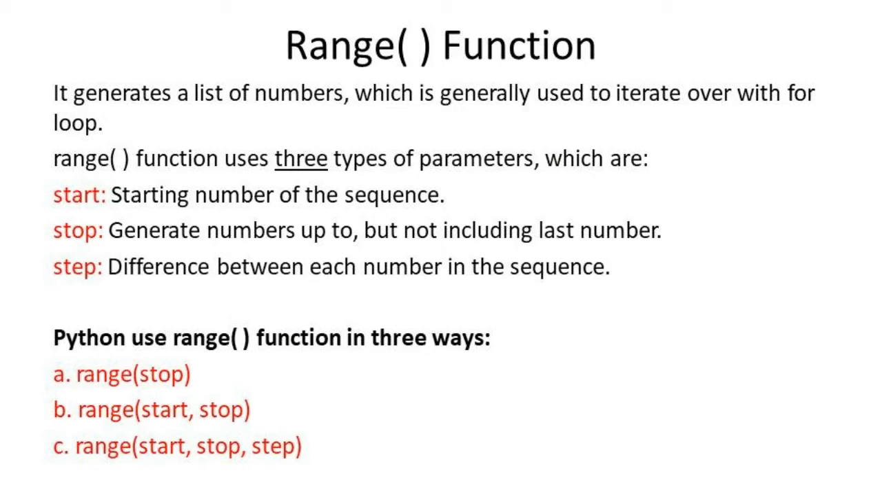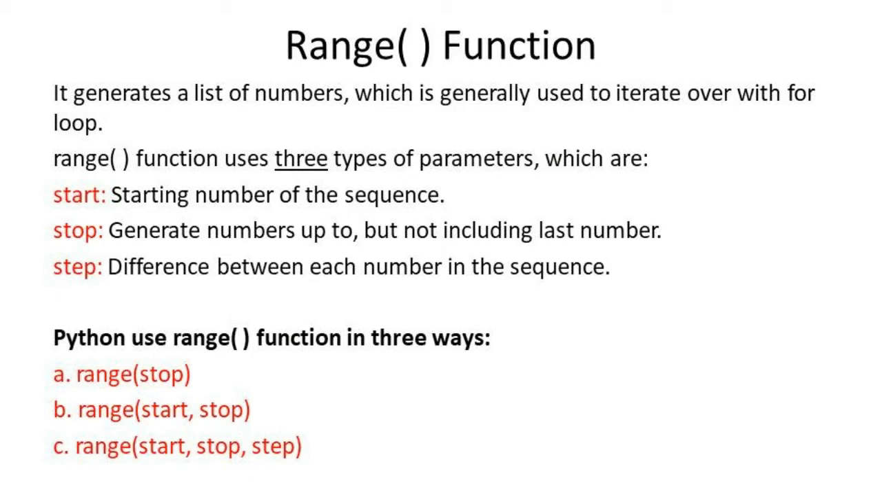Next topic is range function. It generates a list of numbers which is generally used to iterate over with for loop. Range function uses 3 types of parameters. First is start, second stop, third step. So what is start? That is the starting number of the sequence. What is stop? Stop is the last number. Next is step. What is step? That is the interval, the difference between each number in the sequence.